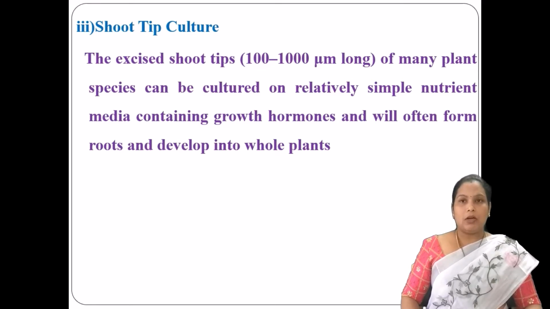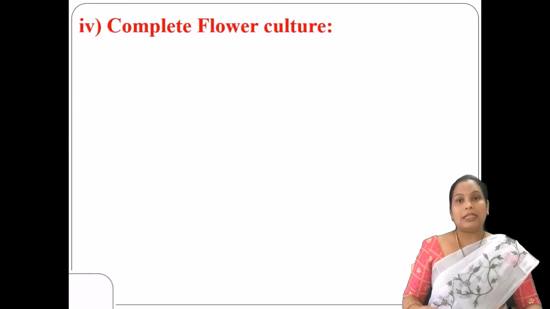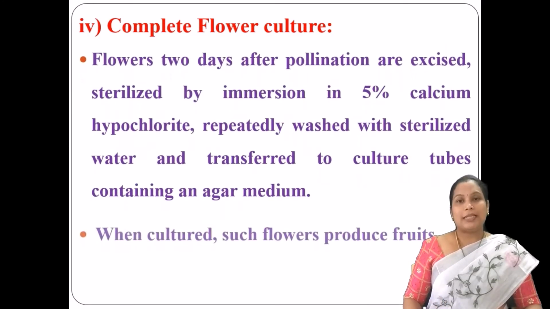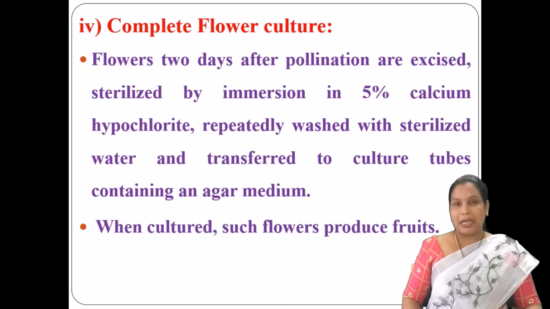With the help of the culture medium, they develop roots, and the cultured shoot tips are responsible for regenerating into a whole plant. That is the culture technique involved in the shoot tip culture.